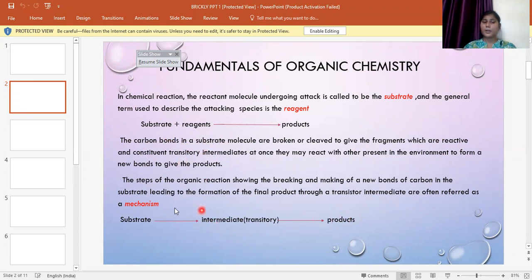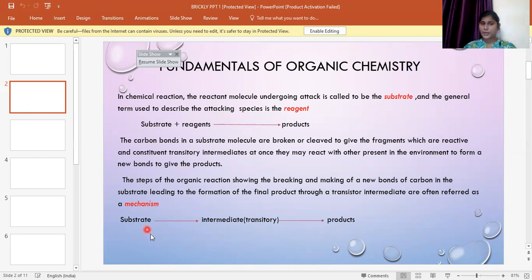What are the steps involved in the mechanism? We can say there is a mechanism happening only when there are different steps. The substrate undergoes a reaction to form an intermediate. An intermediate is a compound which is unstable or highly reactive and exists for a very short time. It is formed when the substrate undergoes the reaction, and finally gives rise to products.